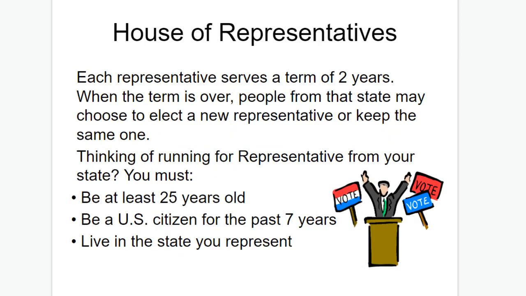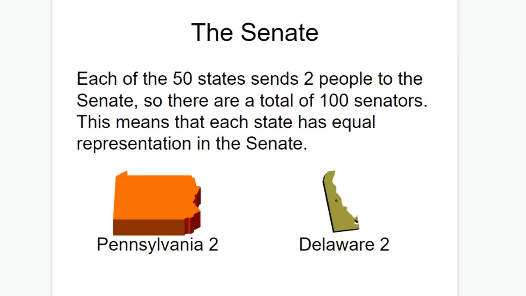Each representative serves a term of 2 years. When that term is over, people from the state may choose to elect a new representative or keep the same one. So if you're ever thinking about running for representative, you must be at least 25 years of age, be a U.S. citizen for the past 7 years, and live in the state that you represent.